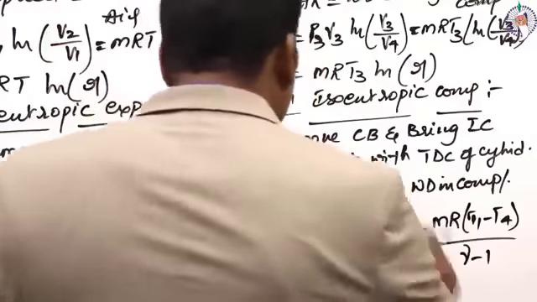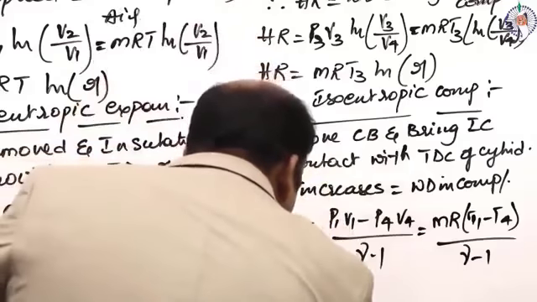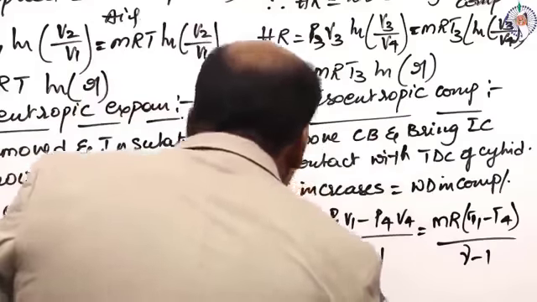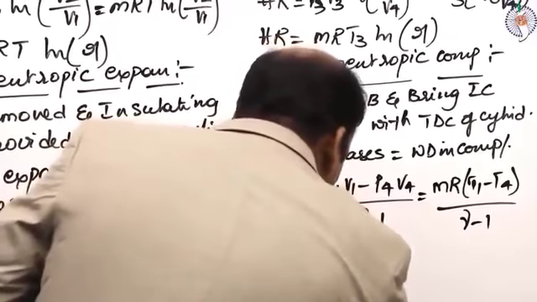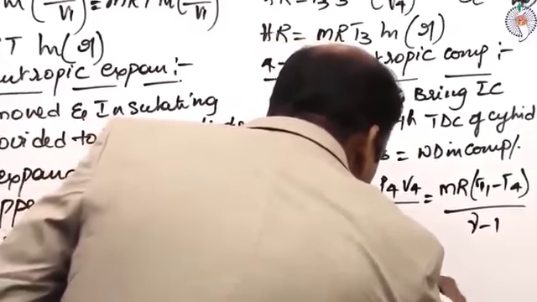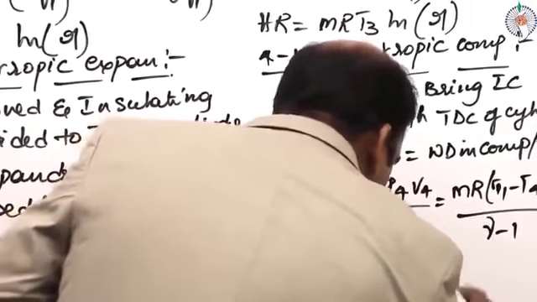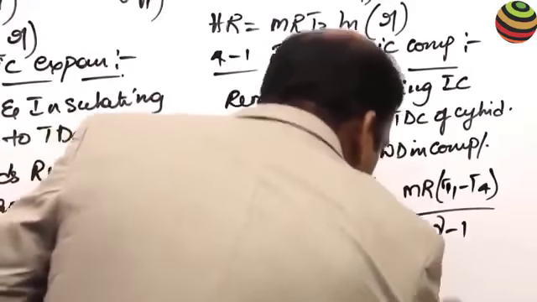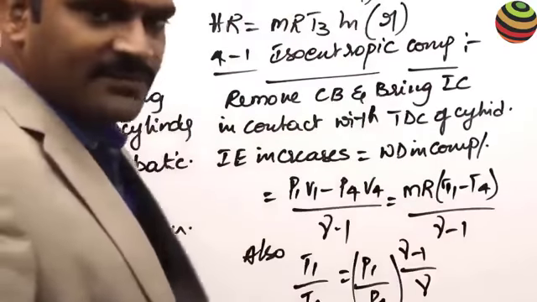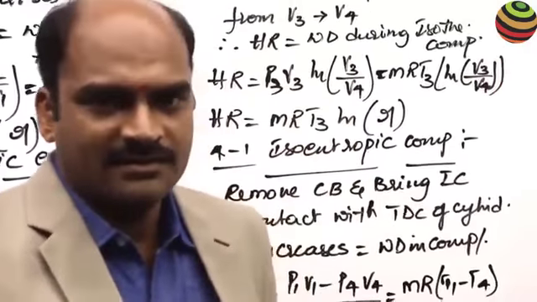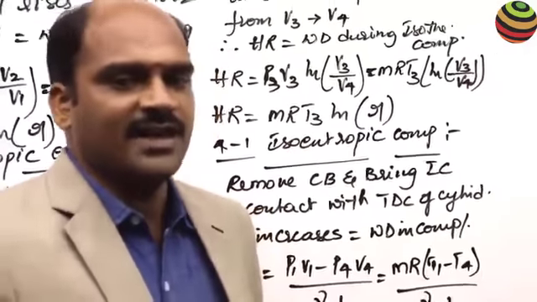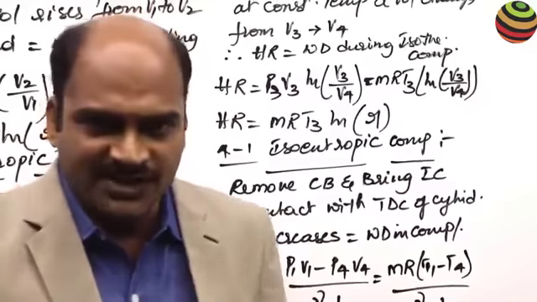And observe here, we can use the relation for 4 to 1. What is that relation? T1 by T4 is equal to P1 by P4 whole to the power of gamma minus 1 by gamma. We can use this when we are estimating the efficiency of the cycle, the air standard efficiency of the cycle. Now let's go for air standard efficiency.